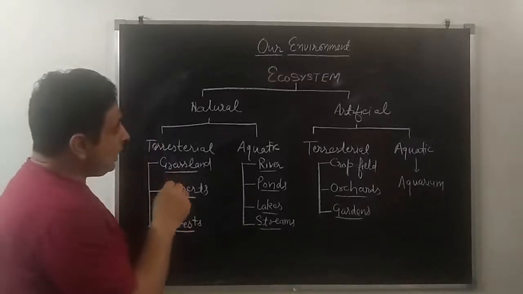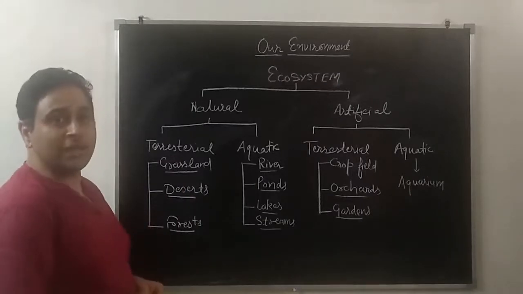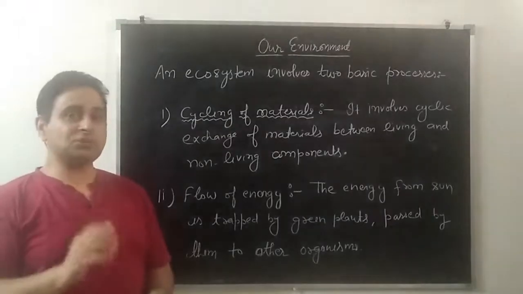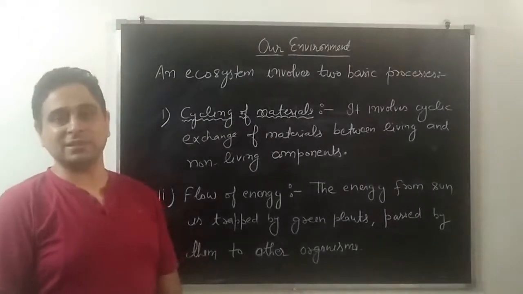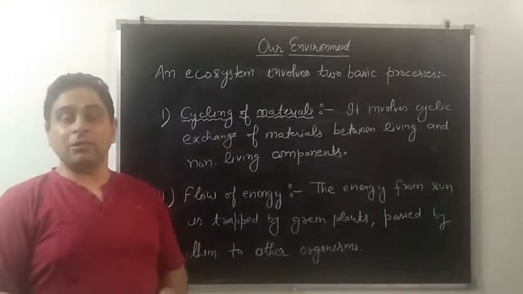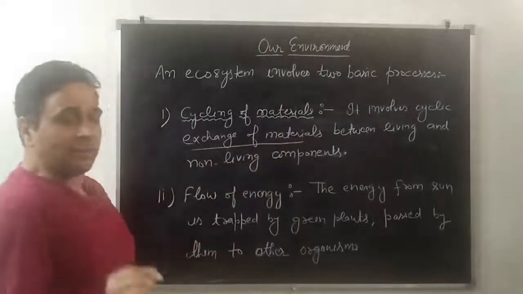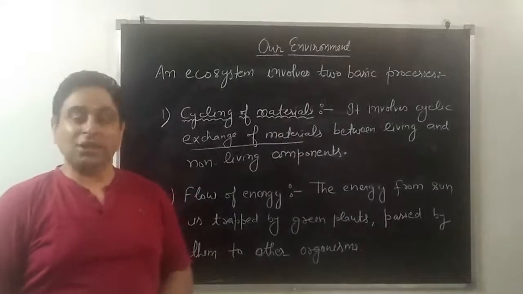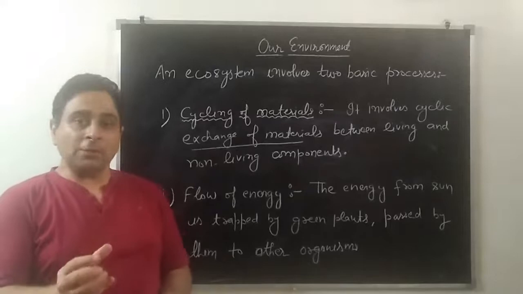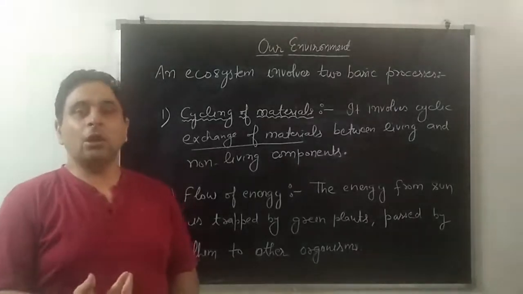So with the help of this classification, we have understood the various examples of different types of ecosystems. An ecosystem involves two main basic processes. First is cycling of materials. Cycling of material means what? It involves exchange of materials between living and non-living components. For example, a plant takes non-living components such as carbon dioxide and water to make its own body.